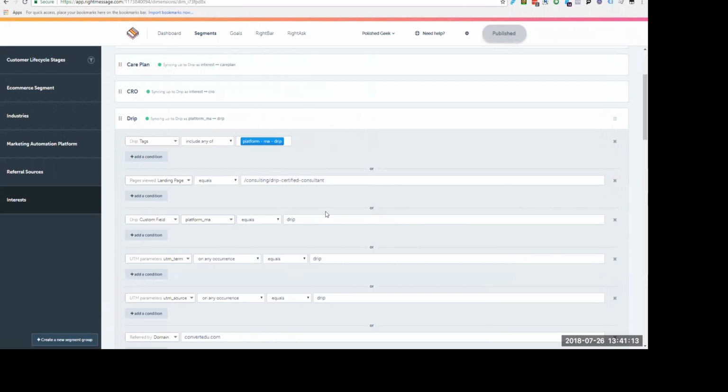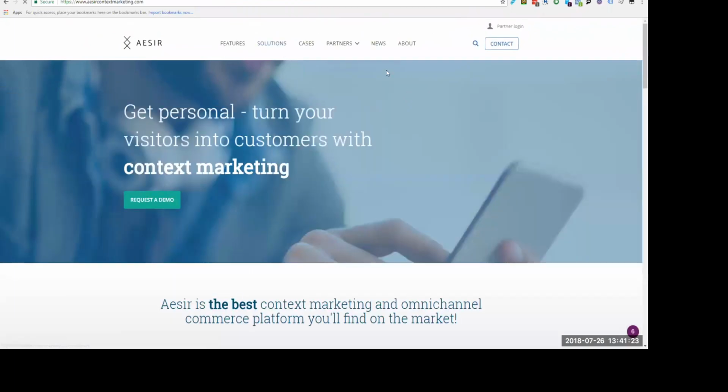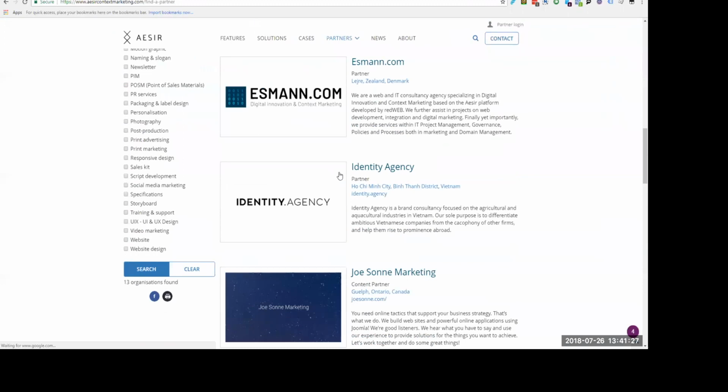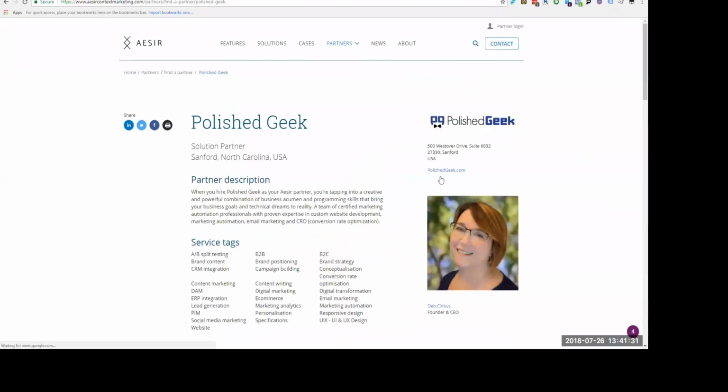So, for example, there's this partner that we have for a company called ASEer, and if I go to find a partner and I find my listing in here, there we are, it's Polished Geek. So when I hover over my link, if you can see down in the bottom left, it says UTM source equals ASEer. So I had control over this listing.